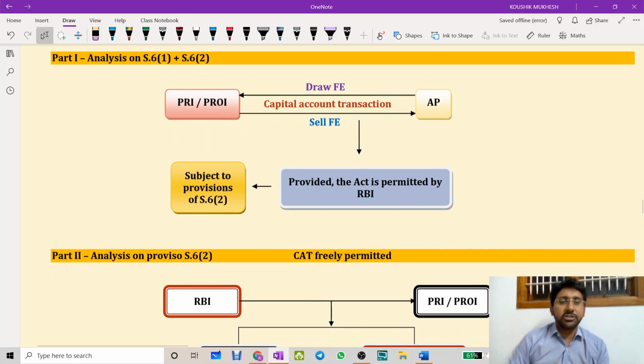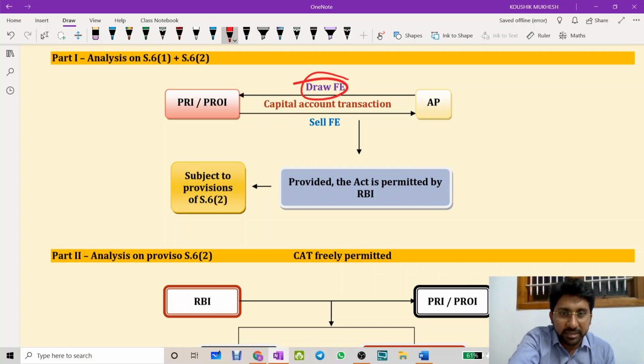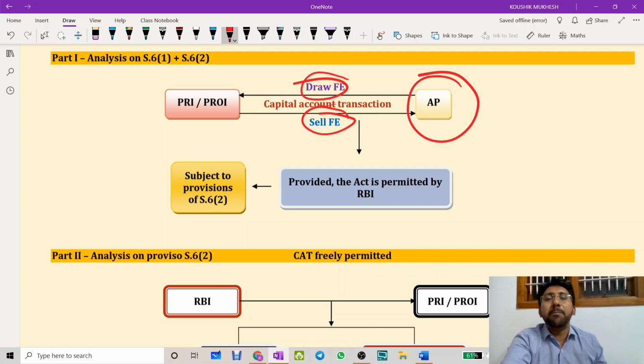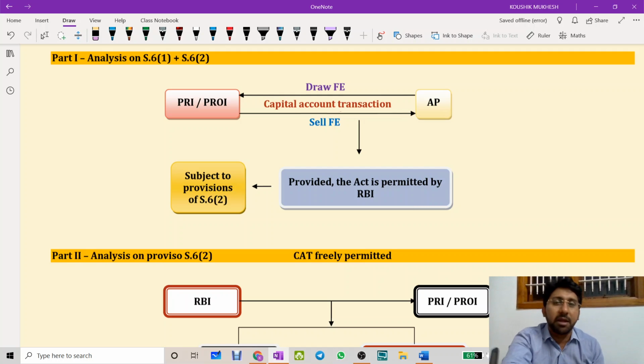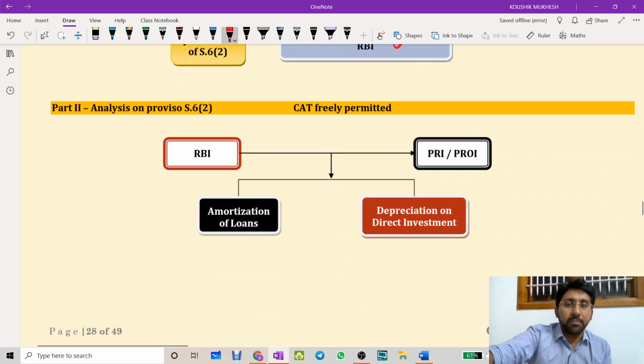Analysis. Section number 6, subsection number 1 and 2 says as follows. Any PRI or PROI may draw foreign exchange or sell foreign exchange for any capital account transaction only through an authorized person. Simple point, if you want to make a capital account transaction, if you want to have some receipt on capital account transaction, you can make a payment, you can receive a particular payment, but that should be only through whom? Authorized person, and the transaction should be a permitted transaction provided act is permitted by the RBI.